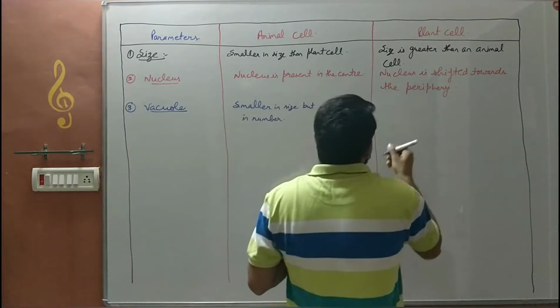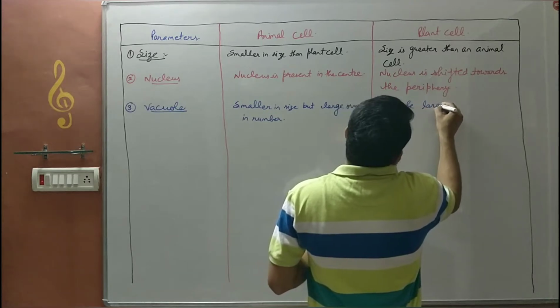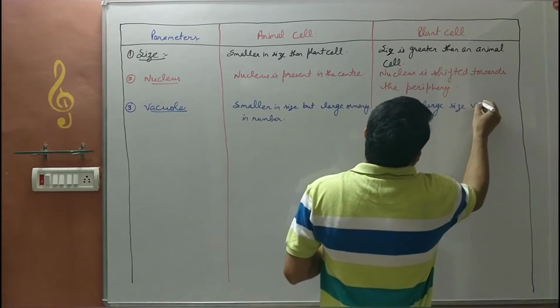Whereas in a plant cell, a single large size vacuole is present.